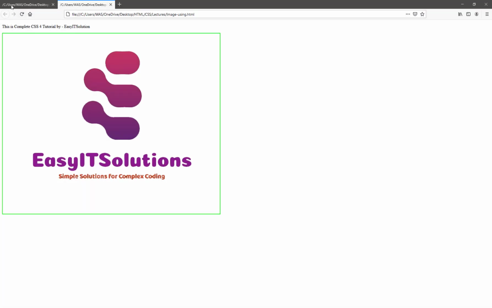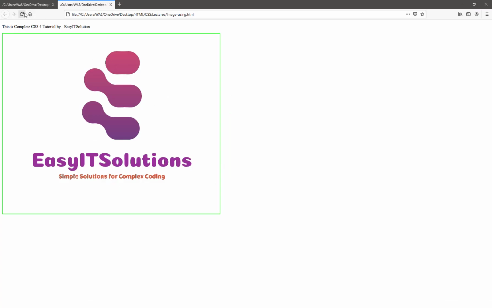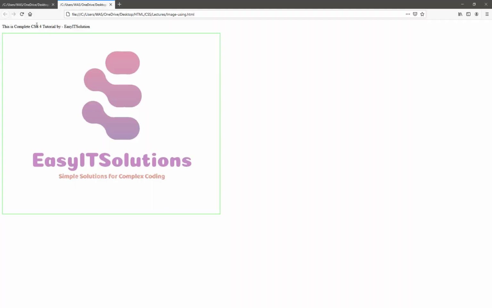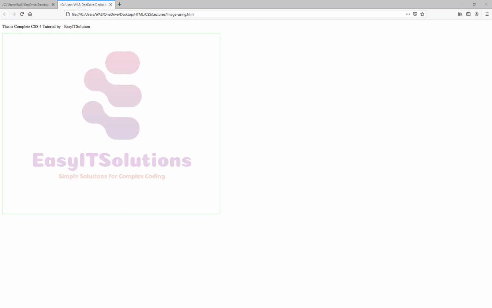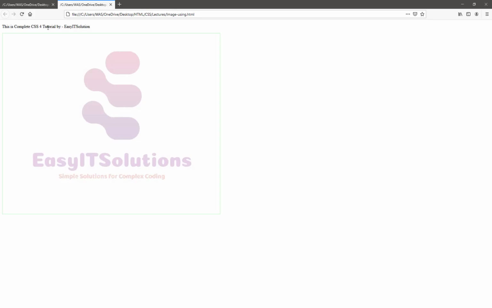If we set 0.5, it means 50% opacity, and you will see our image is lighter. If we select 0.3, it's 30% opacity, so our image is even lighter, and 0.2 is lighter still. And if we use 1, it's 100% opacity.